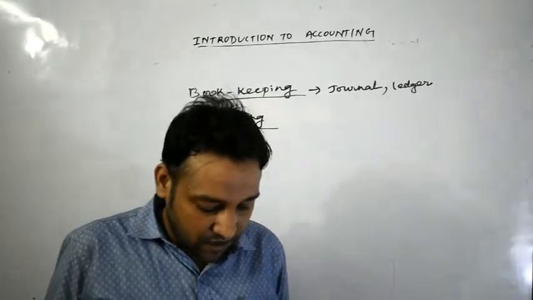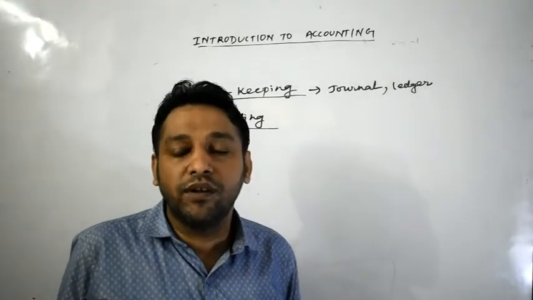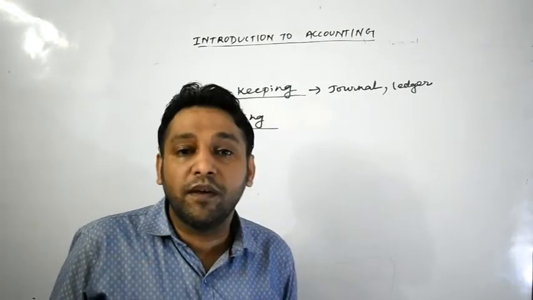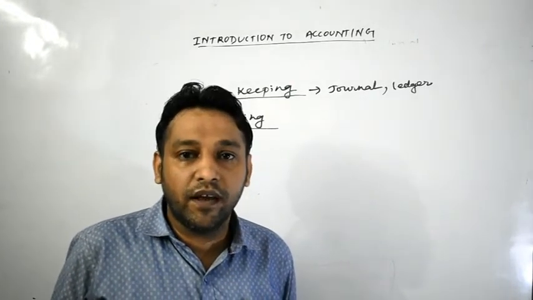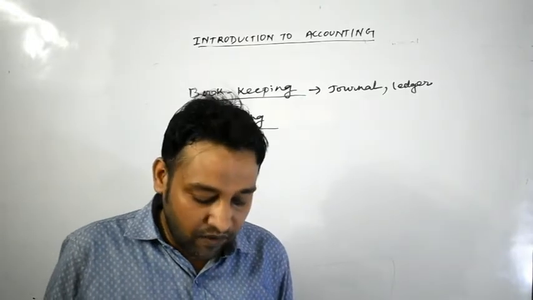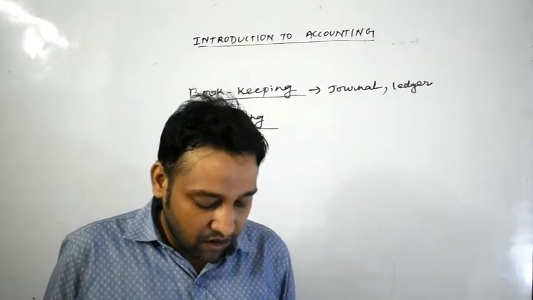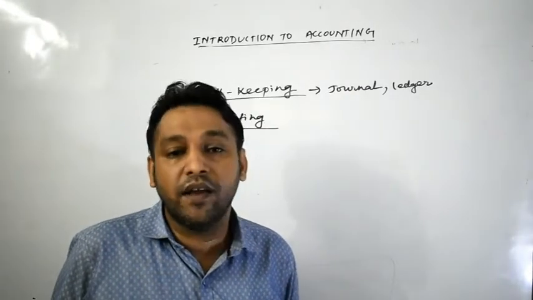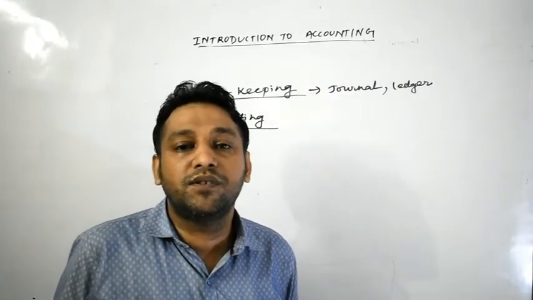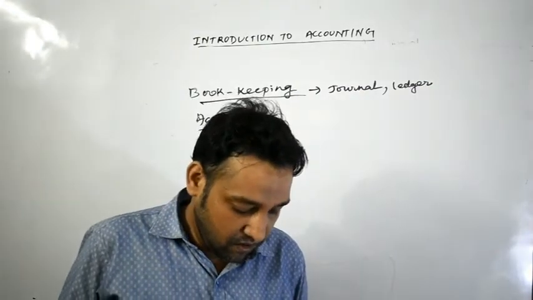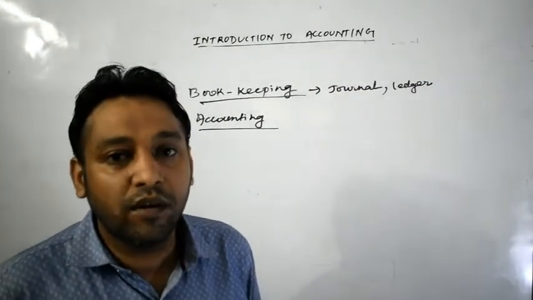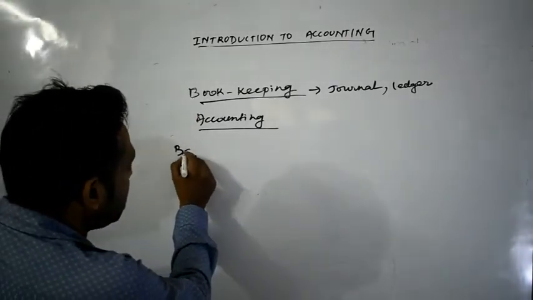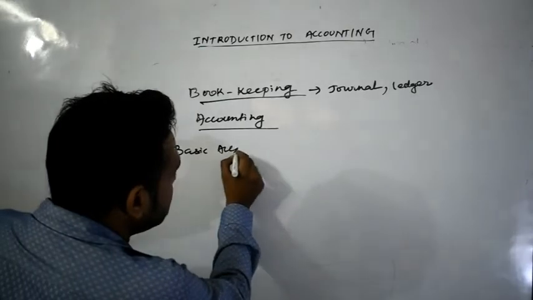Okay, so we can say that bookkeeping is maintained by junior staff, whereas accounting is maintained by senior staff. Okay, bookkeeping is the primary stage of accounting, whereas accounting is the secondary or final stage of accounting. Okay, so bookkeeping is concerned with day-to-day recording of the transactions, whereas accounting is concerned on the basis of bookkeeping. Okay, so that is the meaning of your bookkeeping. So next we have to understand some basic accounting terms.